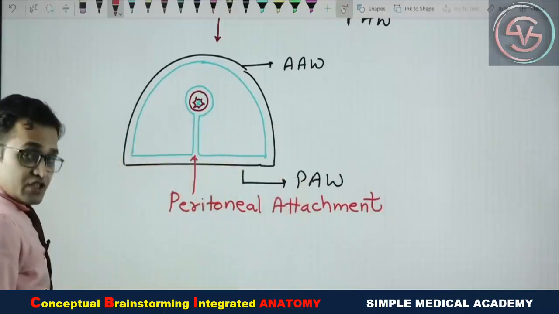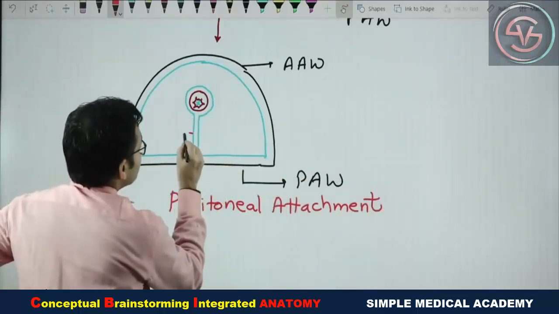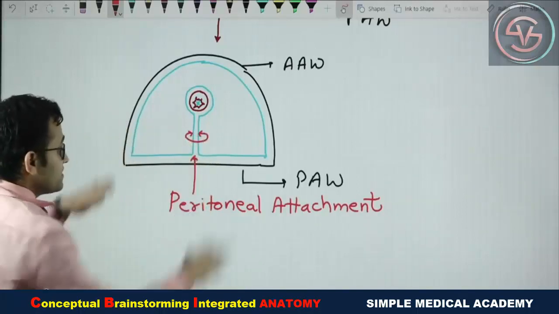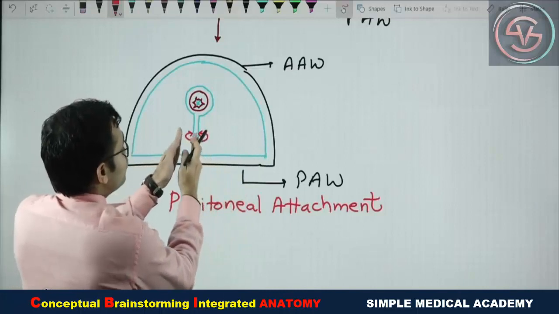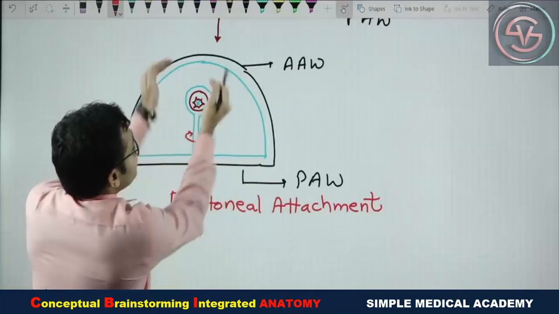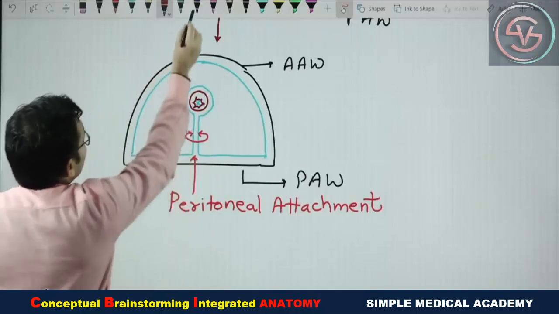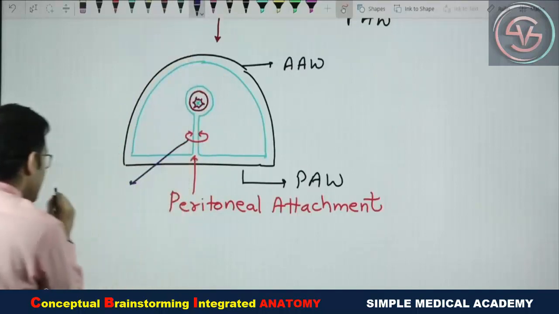During this phenomenon, can you see there is the formation of one fold of the peritoneum. The peritoneum is coming and making two parallel layers and then covering this viscera. So this structure is known as peritoneal fold.